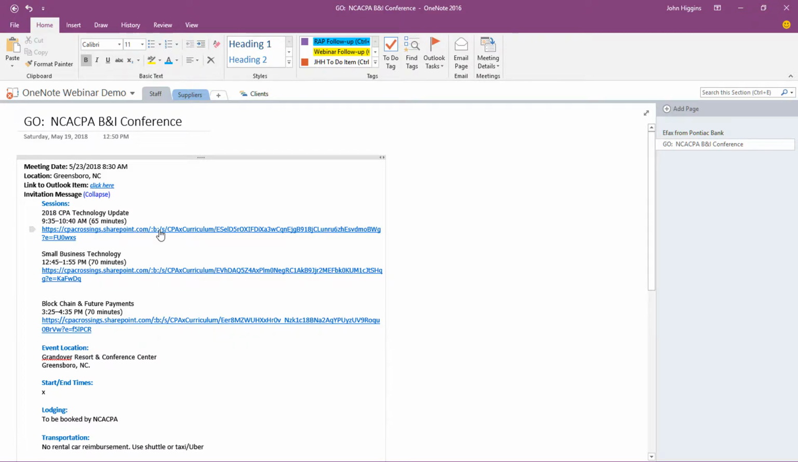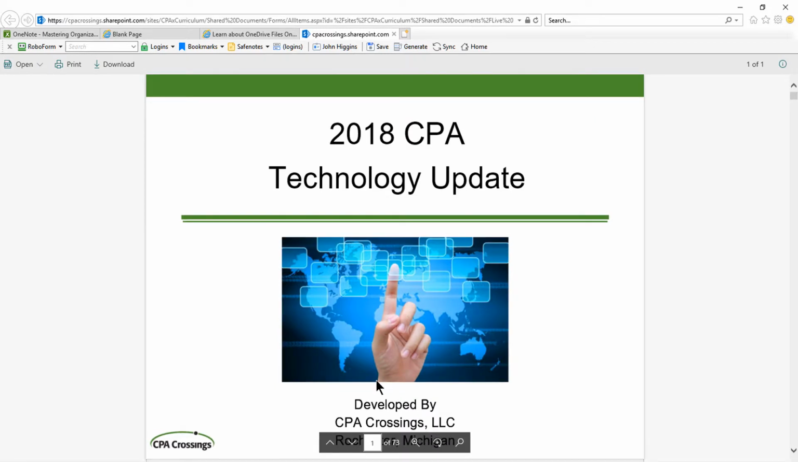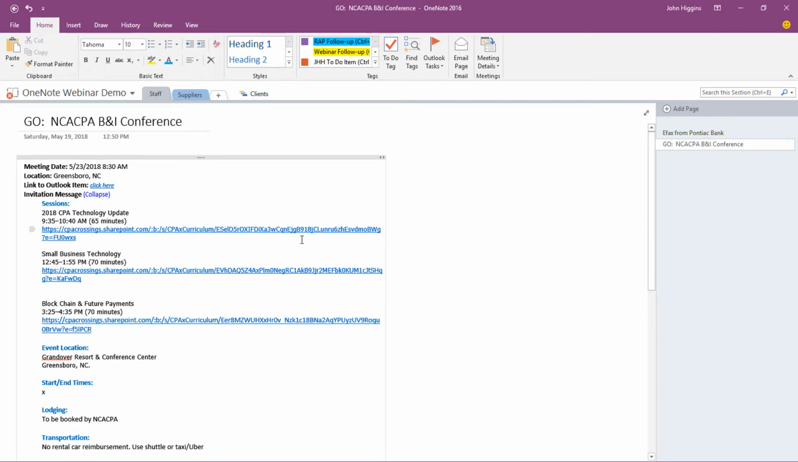So the main point is you can see that those links are active. If I click a link there, it's going to go into my SharePoint, and ultimately it's going to open up the file. There we go. It's a PDF file, so I could view it, review it maybe before my presentation. I could download it locally if I needed to do that, and so on. So the point is I have links that are active.